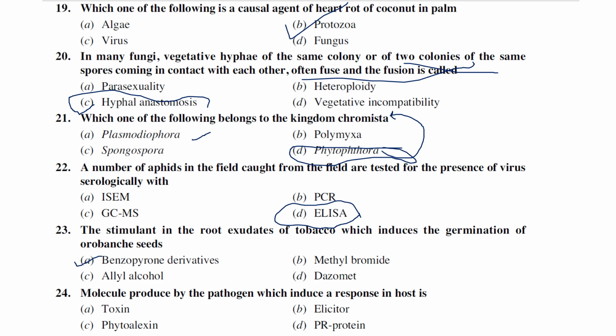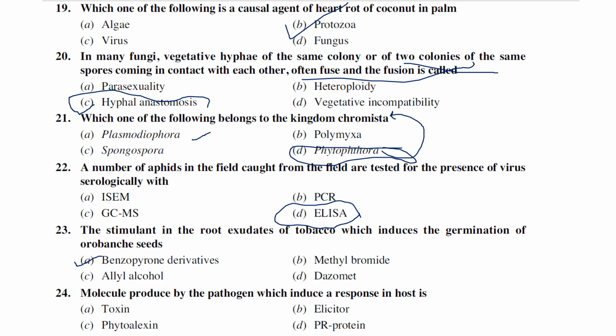So generally plenty of seeds from the previous seasons are there in the soil. So where the tobacco roots produce benzobarin derivatives, the benzobarin derivatives act as the germination factor for these Orobanche seeds. So if the tobacco could not produce benzobarin derivatives, probably we could suppress this Orobanche, but no such varieties have been developed so far without benzobarin derivatives. Generally this tobacco produces benzobarin derivatives only. So those benzobarin derivatives only help to germinate these seeds.